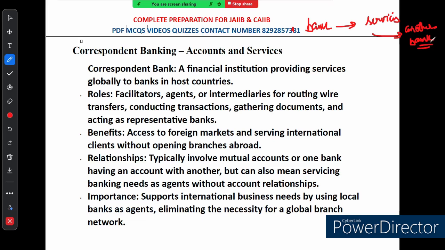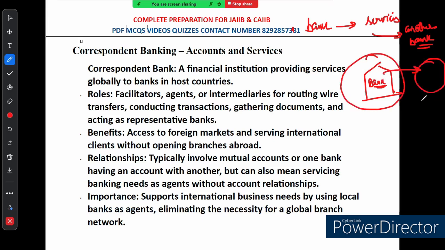Imagine you have a bank in your country. Suppose this is a bank in your country, right? And it needs to send money or process transactions in another country. So this is your country and it wants to send or process money to another country. Instead of opening a branch there, your bank partners with a correspondent bank in that country to get the job done. So this bank is not opening a branch in the foreign country, rather it is making a partnership with the bank in the foreign country. That is called correspondent banking.